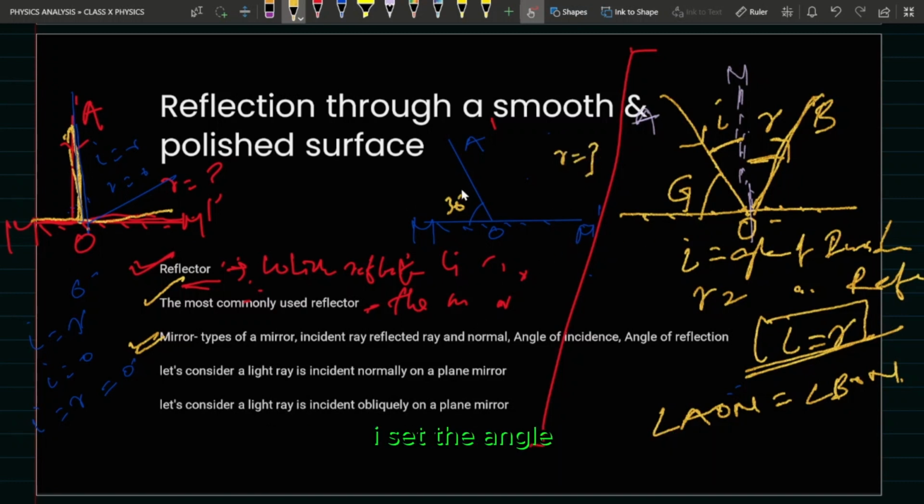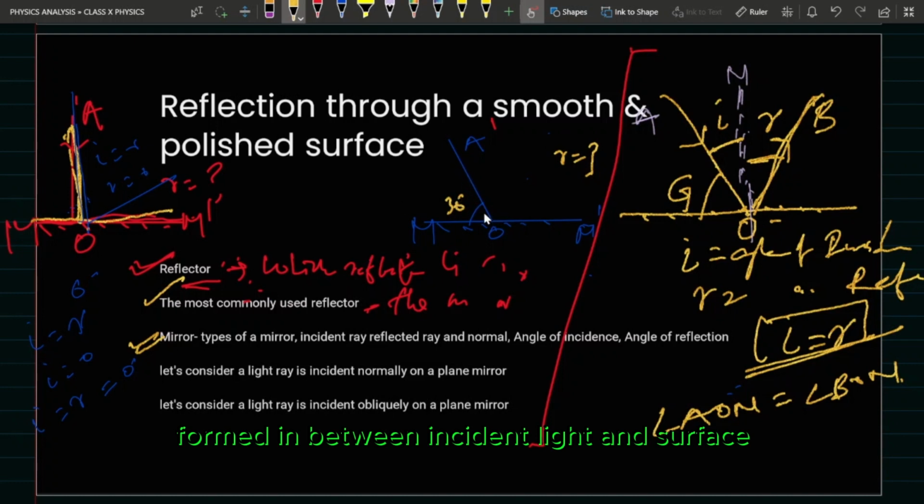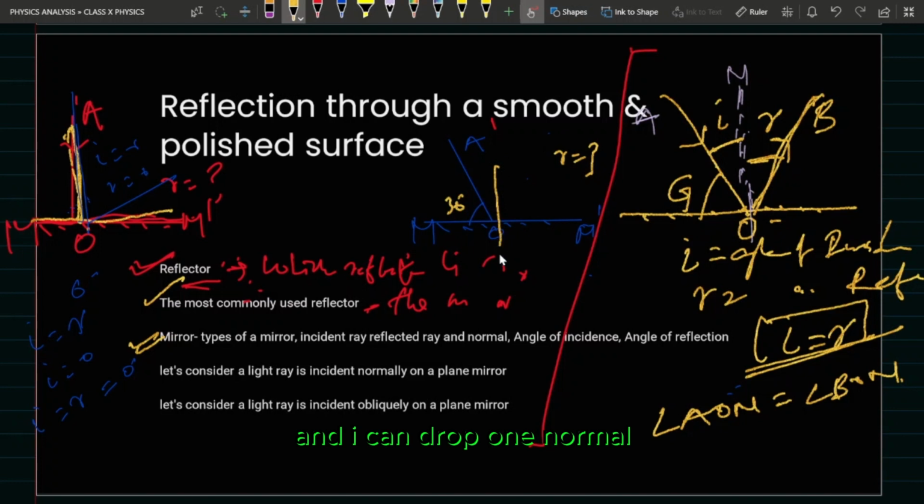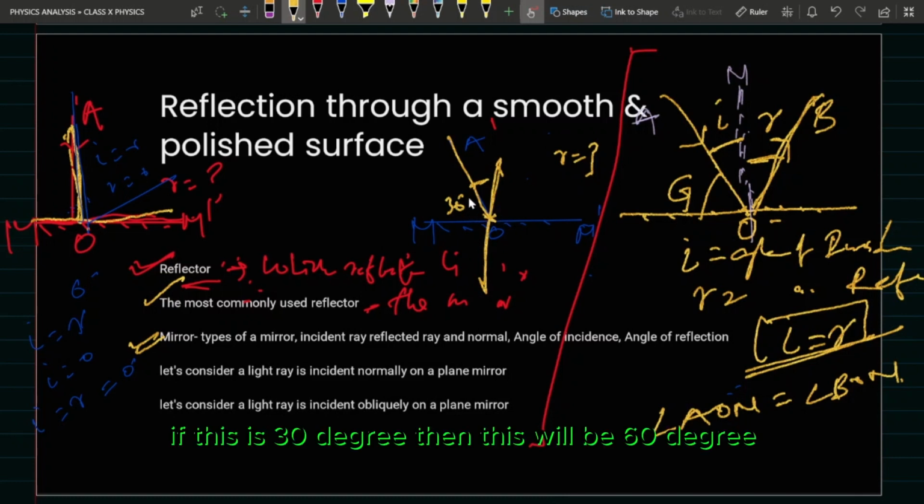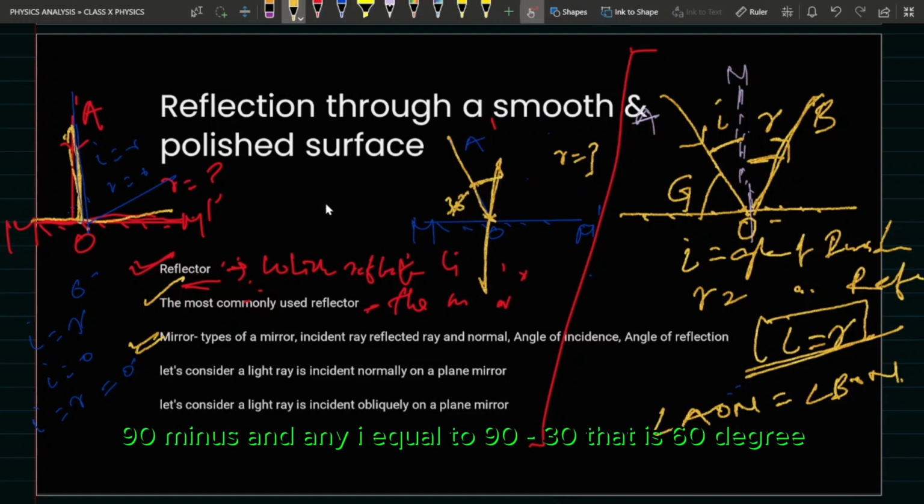Just now I said that the angle formed between the incident light and the surface is called the glancing angle. And I can drop one normal here. If this is 30 degrees, then this will be 60 degrees, 90 minus 30. And I is equal to 90 minus 30.